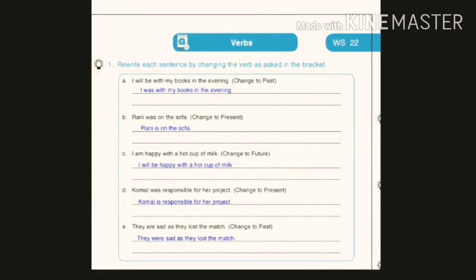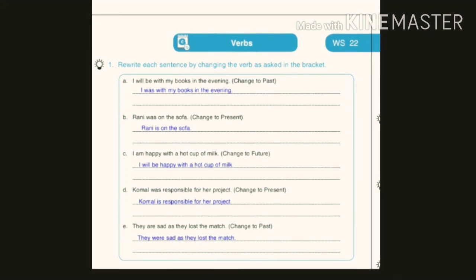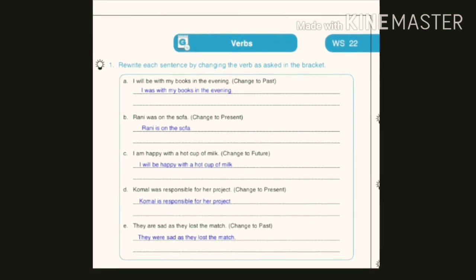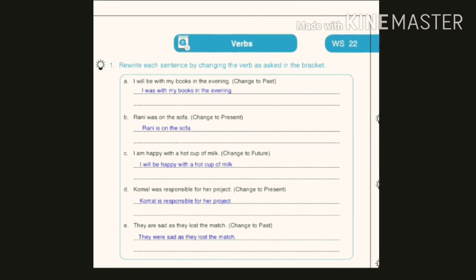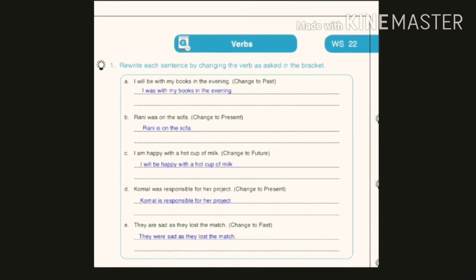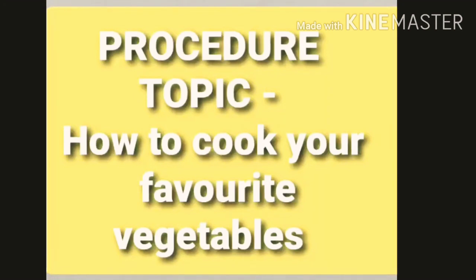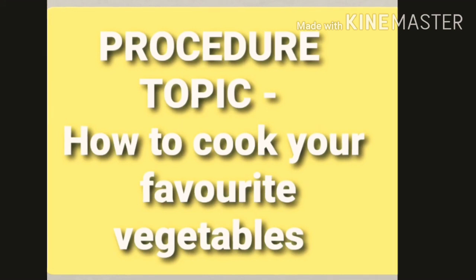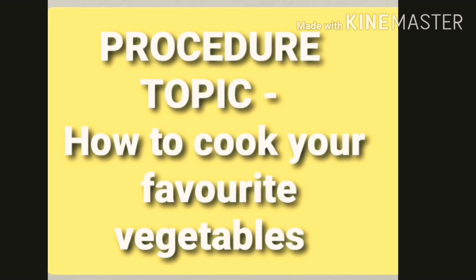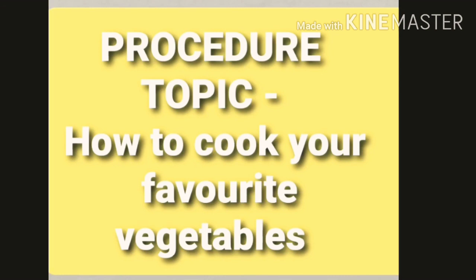Okay, students. Now this was all for our grammar section. Now the last section, that is writing and speaking expression. Here I am going to give you a topic for the procedure writing. You are already aware about what is procedure writing and why it is required. So here the today's topic for your procedure writing is how to cook your favorite vegetables.